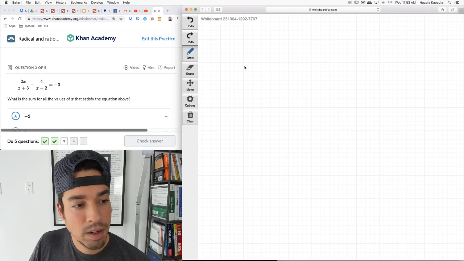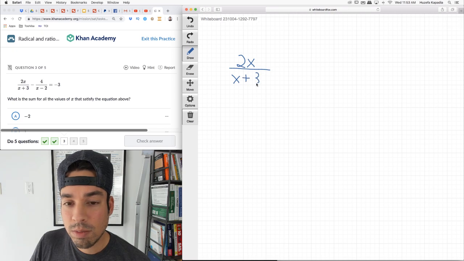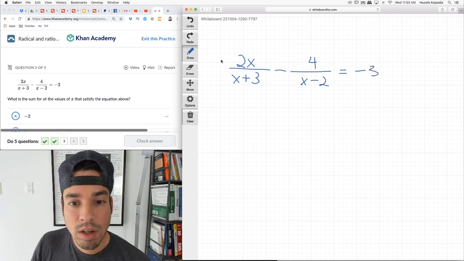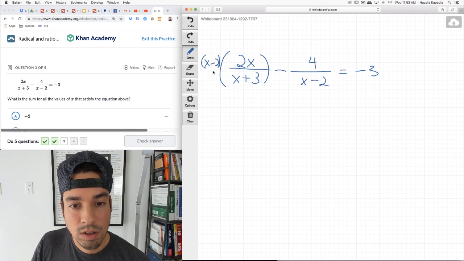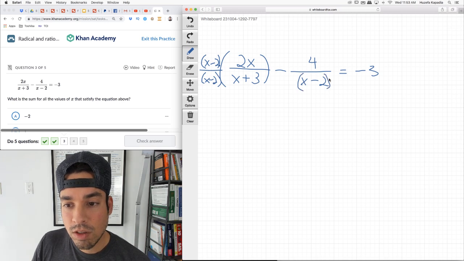Same deal. Just a little bit more complicated. 2x over x plus 3 minus 4 over x minus 2 equals -3. So common denominators, this one I'm going to multiply by x minus 2. So then the denominator will be x minus 2 times x plus 3. This one I have to multiply by x plus 3.